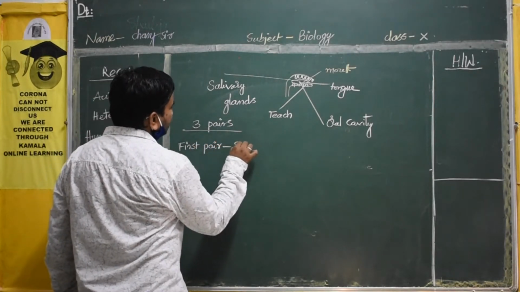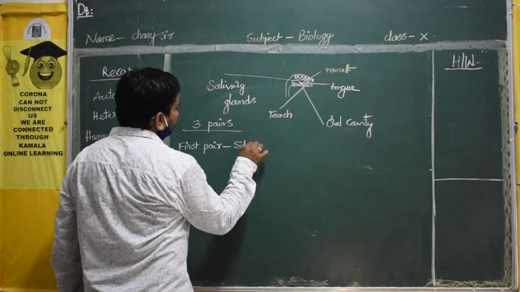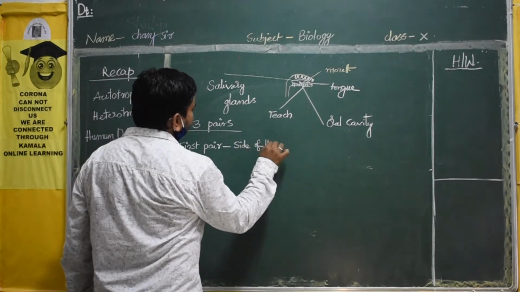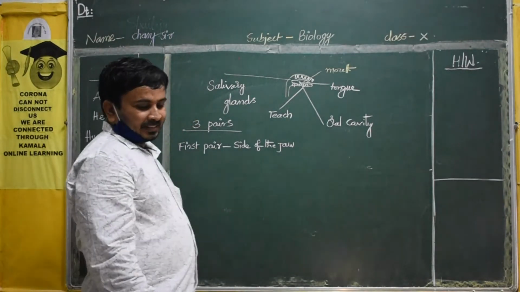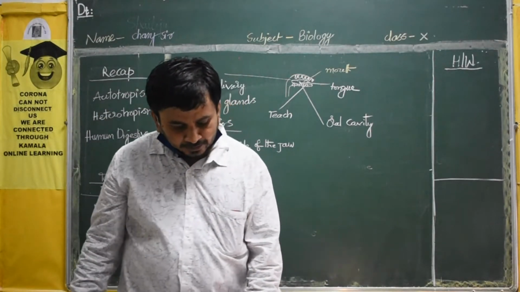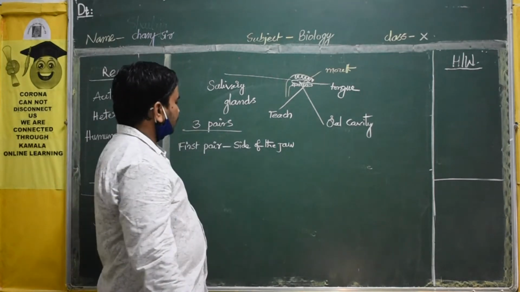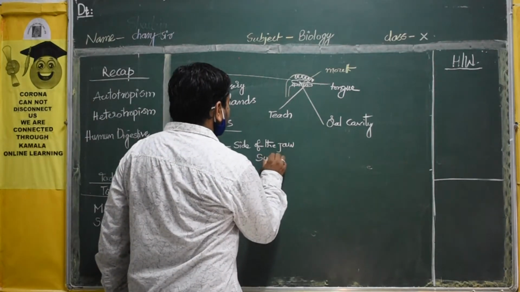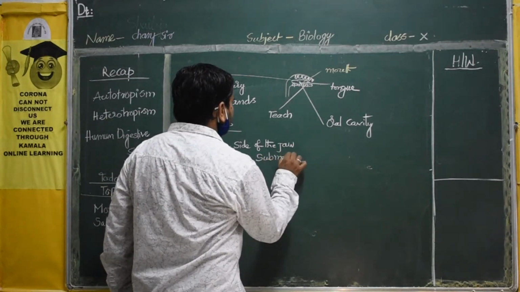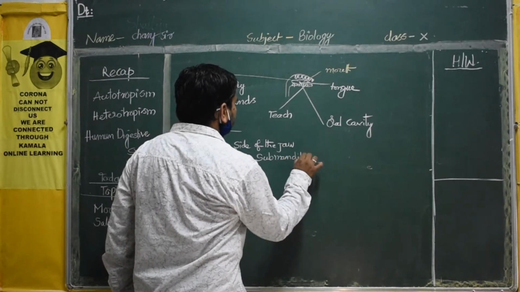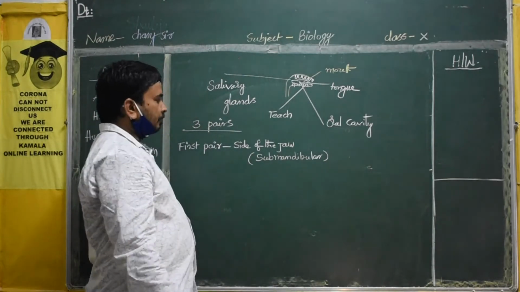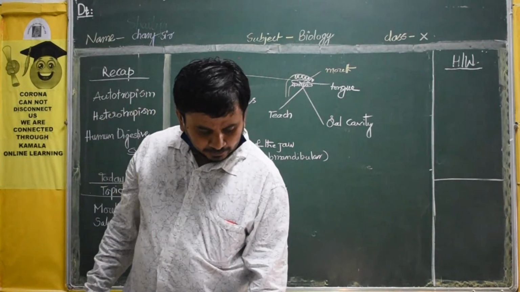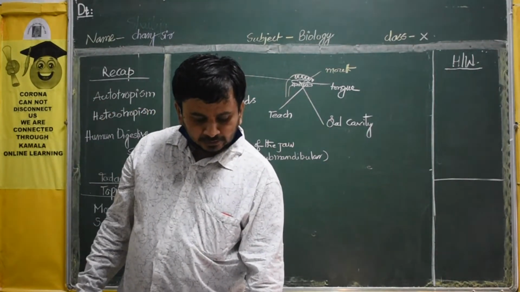They are given one Latin word, that is submandibular. You have to remember this name. Submandibular, side of the jaw. Next, the second pair below the tongue.